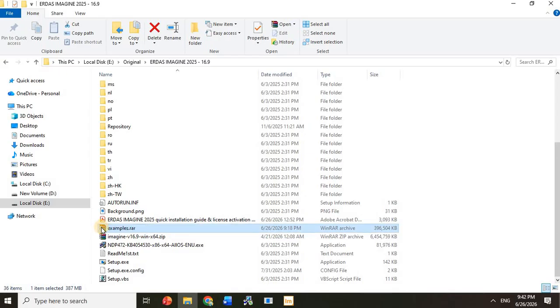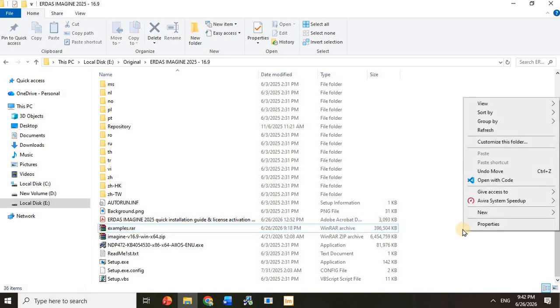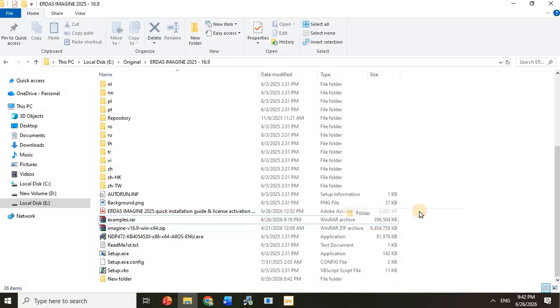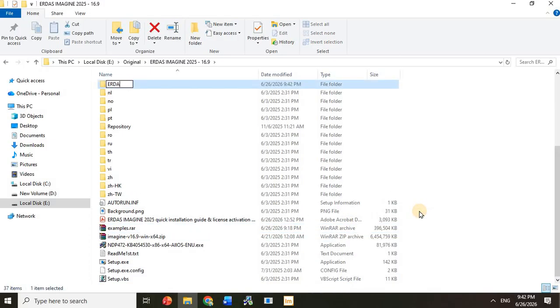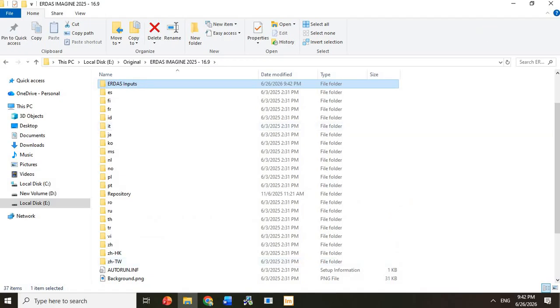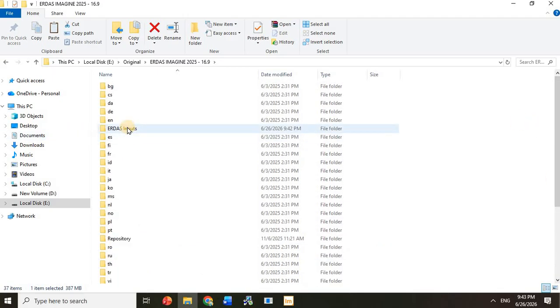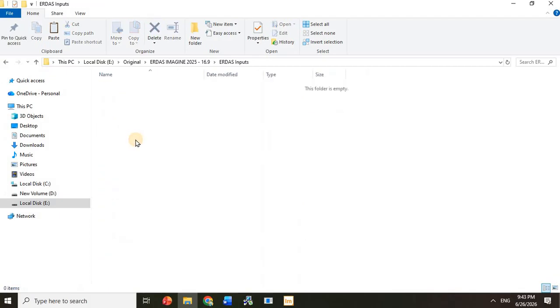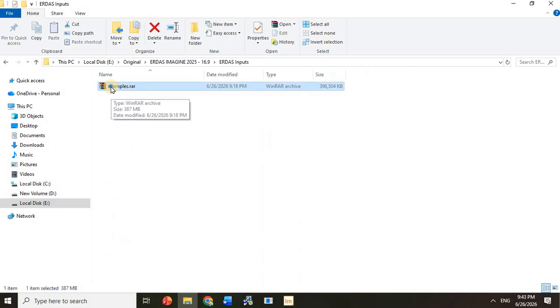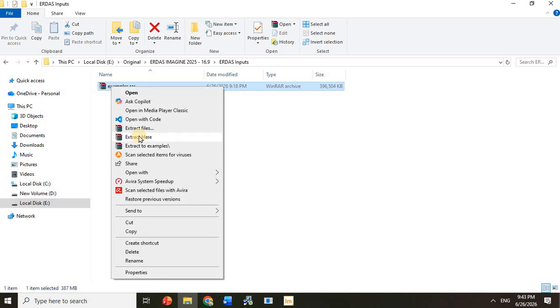We haven't extracted this file yet, so create a new folder and name it, for example, ERDAS inputs, and put this file, take it from here, cut and paste it in ERDAS inputs and extract your dataset here.